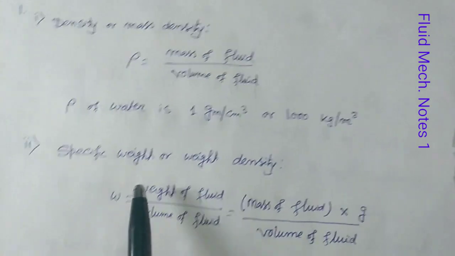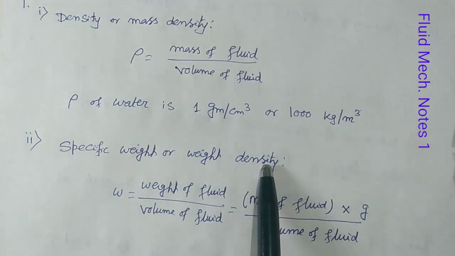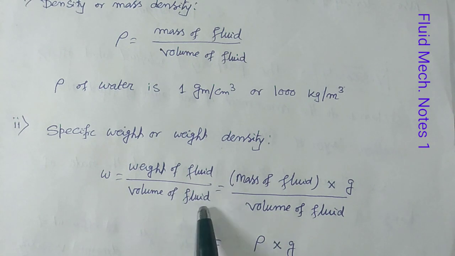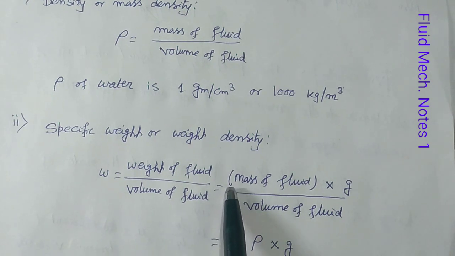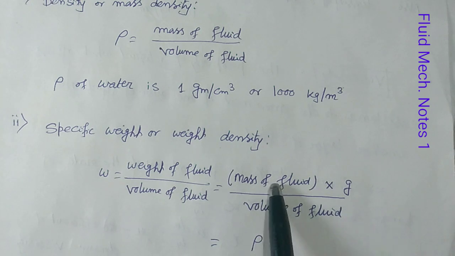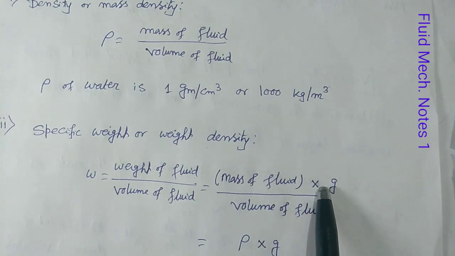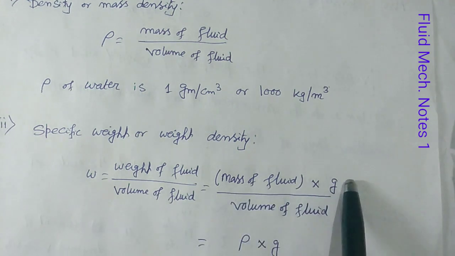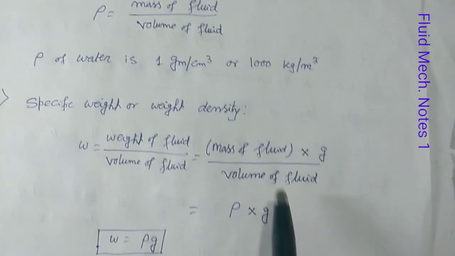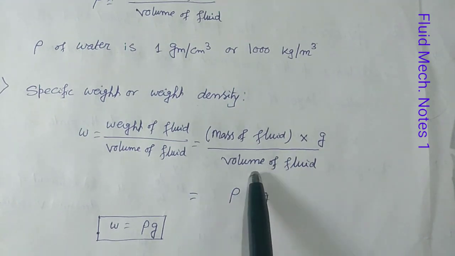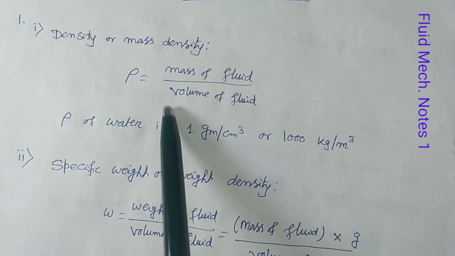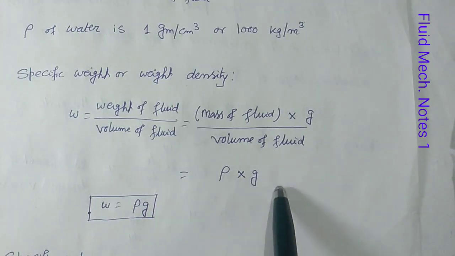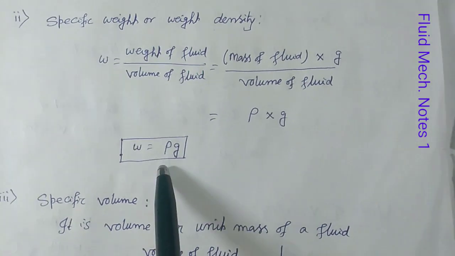Next is specific weight or weight density. That is W equal to weight of fluid by volume of fluid. What do we know? That weight of fluid equals mass of fluid into acceleration due to gravity, g. So W equals mass of fluid into g by volume of fluid. Again we know that mass of fluid by volume of fluid equals rho. So W equals rho into g. So W equals rho g.